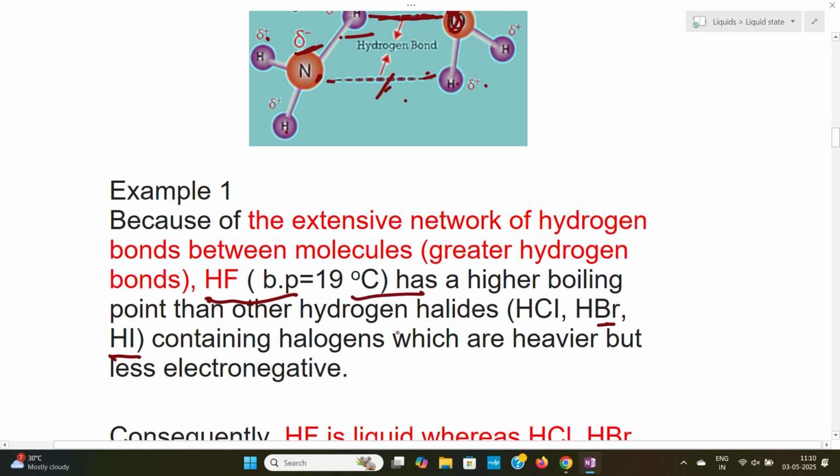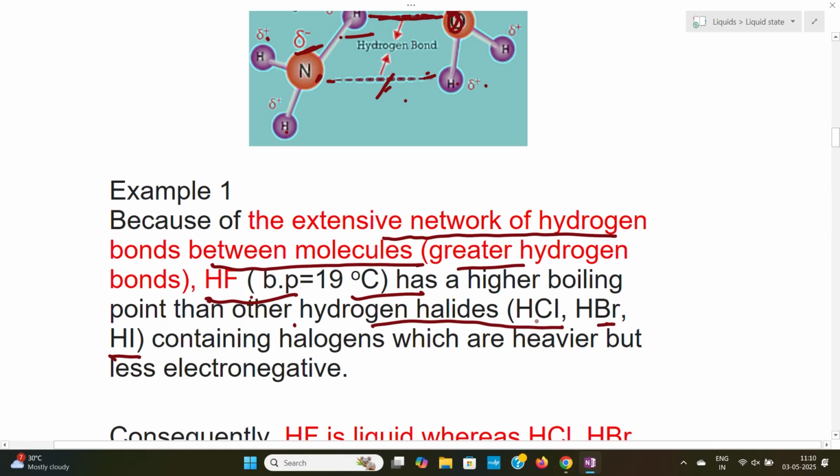This is due to the extensive network of hydrogen bonds between the hydrogen and fluorine. Once again, I repeat, the extensive network of hydrogen bonds between molecules, that is, greater hydrogen bonds in HF, leads to a higher boiling point than the other hydrogen halides.